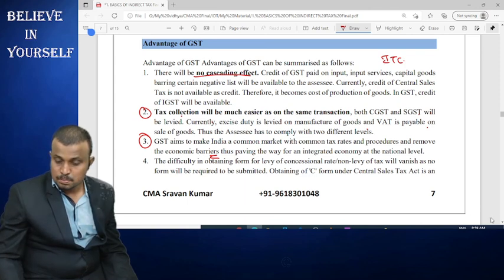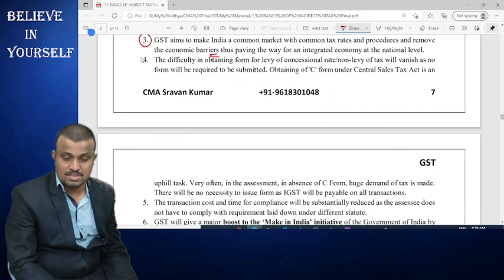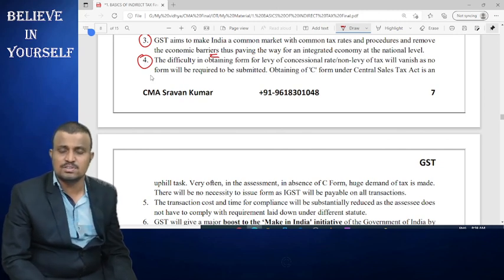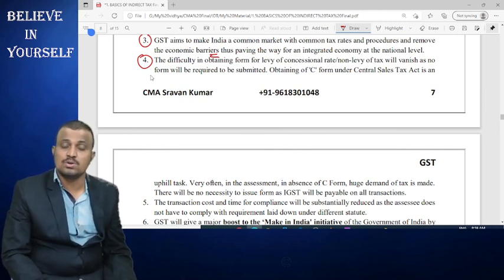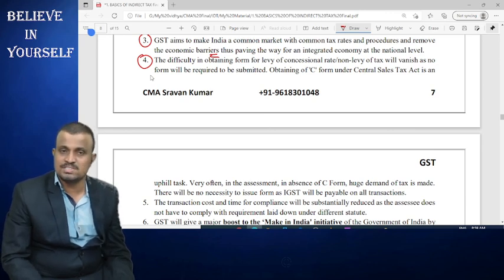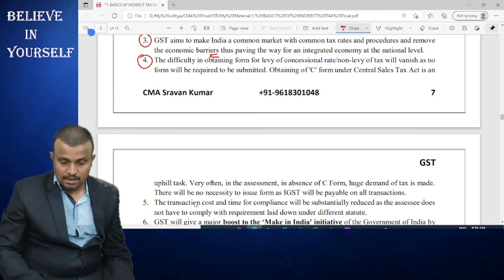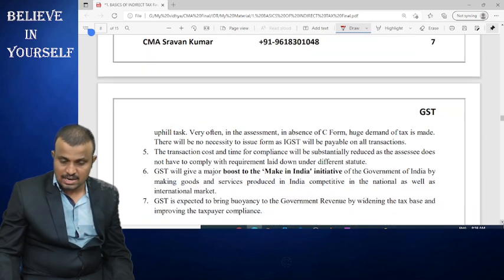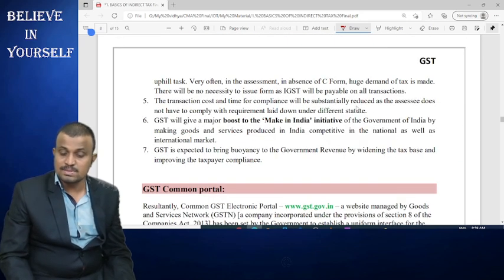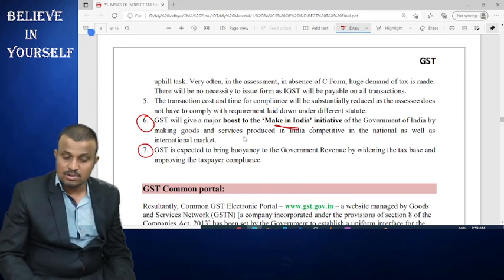And here various forms are also not required. Previously, in case of CST, forms were required for applying the lower rate of taxes, but at present those types of forms are not required. The transaction cost and time for compliance will subsequently be reduced, as the taxpayer does not have to comply with the requirements laid under different statutes. GST will give a major boost to the Make in India initiative, and GST is expected to bring buoyancy to government revenue by widening the tax base and improving taxpayer compliance.